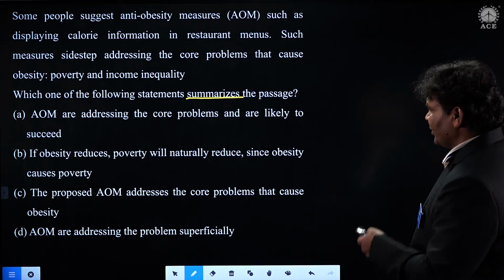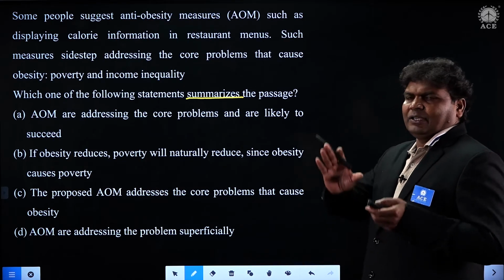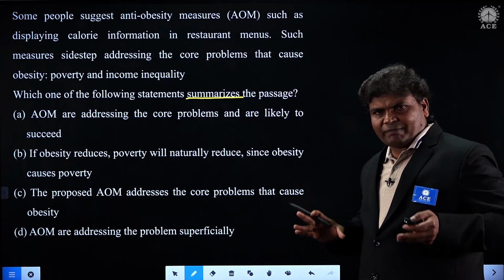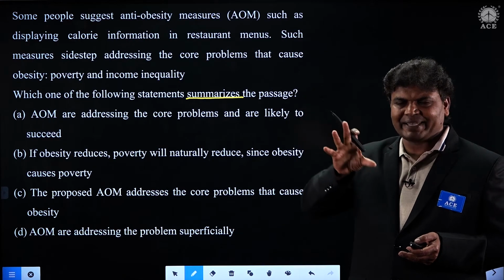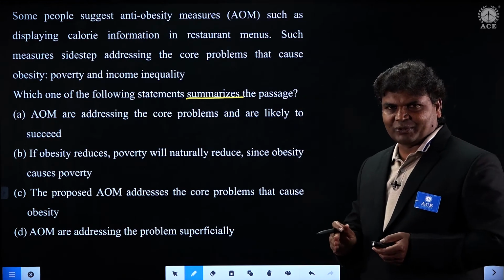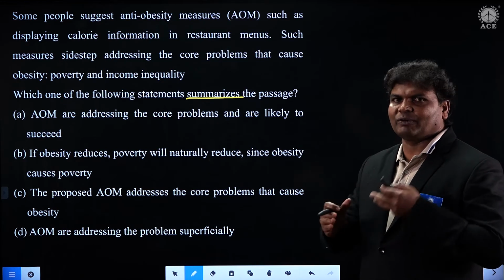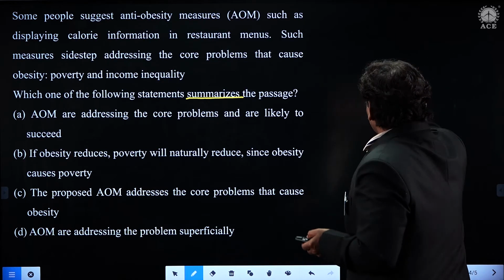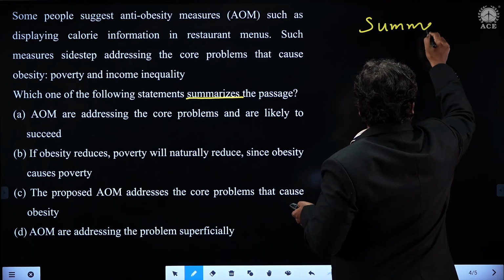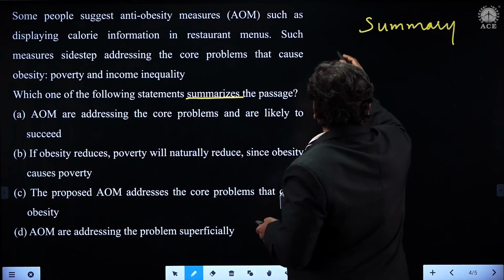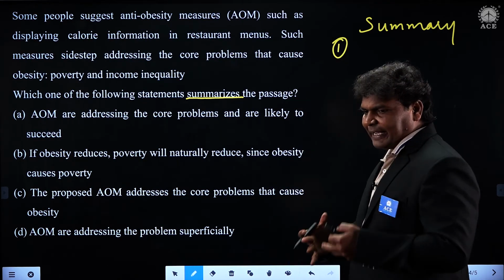Let us look into these questions, students. Supposing you are a regular reader of a newspaper, with 4 or 5 paragraphs, and you have only 5 words. Those 5 words are the best title, or in other words, something summarizing. So in summary, what we have to do is find out the summary. What is summary, students? In other words, the main details of the passage.